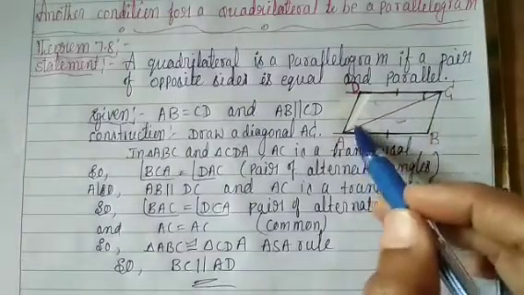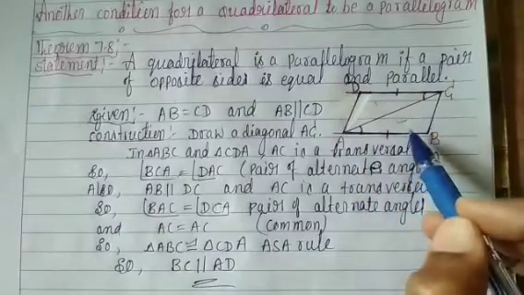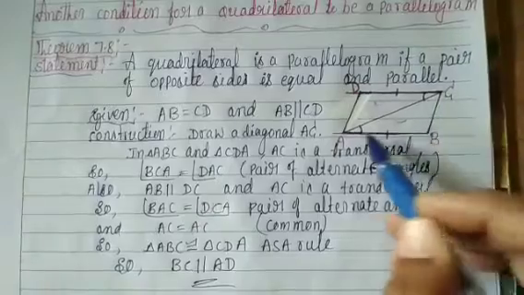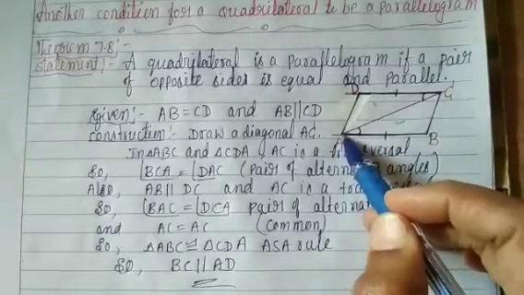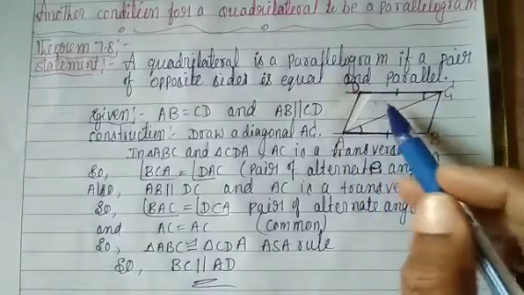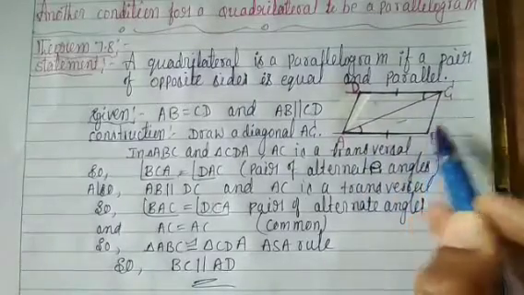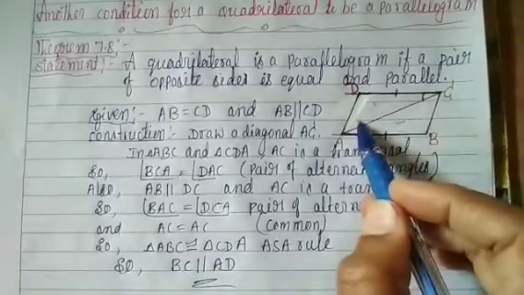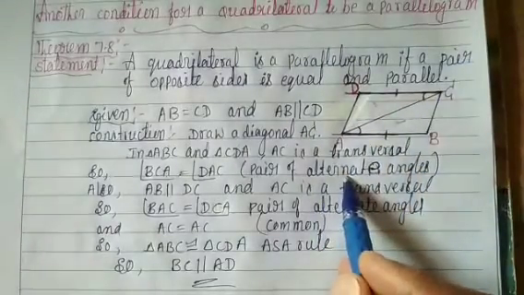BCA and DAC, a pair of alternate angles. Angle CBA is equal to angle ACD, Z shape, a pair of alternate angles. Once again, BCA is equal to DAC, a pair of alternate angles.